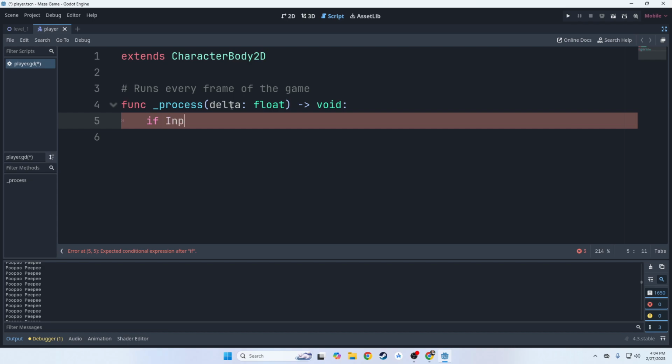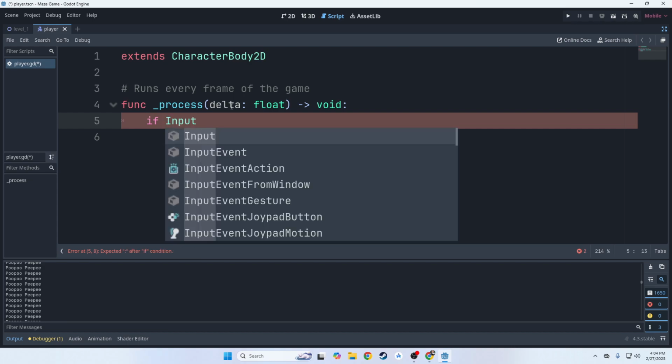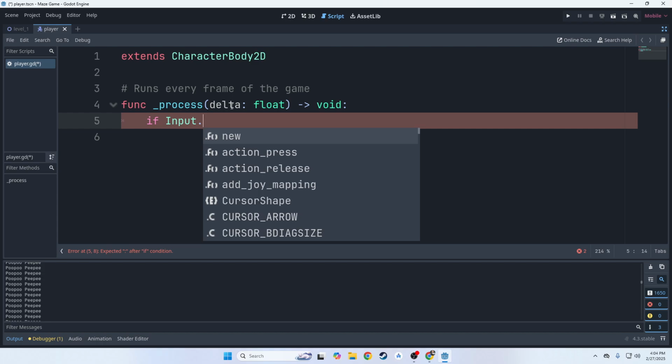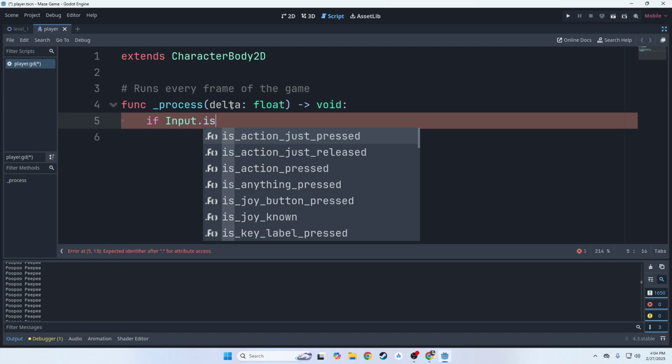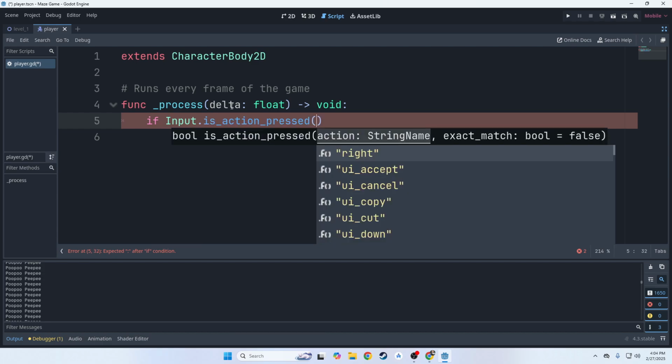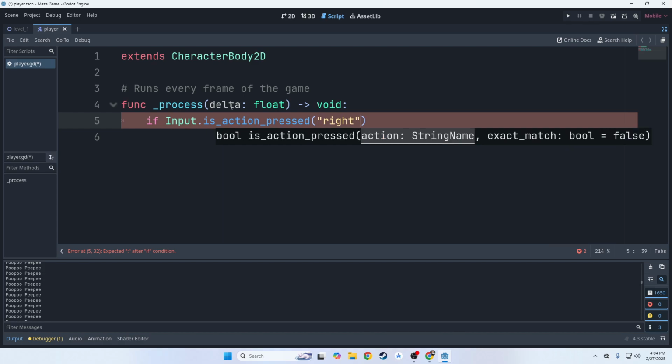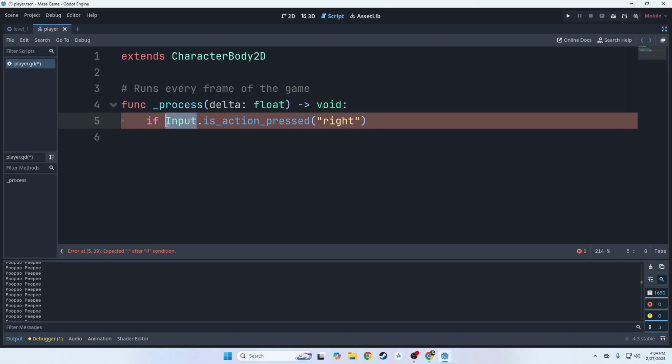So I'm going to type Input in all capital letters, dot is_action_pressed. And the action I'm looking for is right. So input meaning is there some kind of input coming into my game, either from a video game controller, the keyboard, the mouse, whatever.